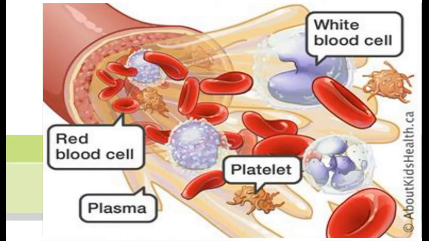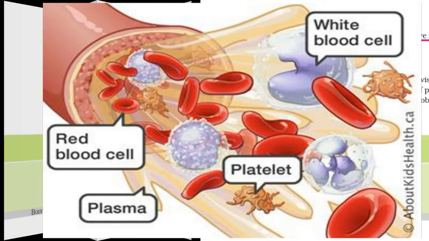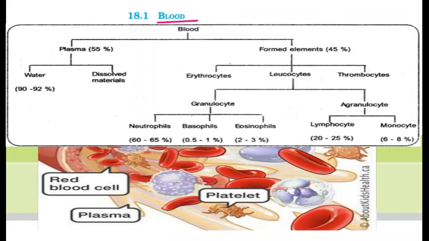Now let's talk about blood. As you see, blood is a special connective tissue. It is a connective tissue consisting of a fluid matrix, plasma, and formed elements.